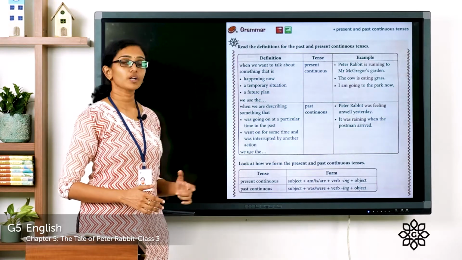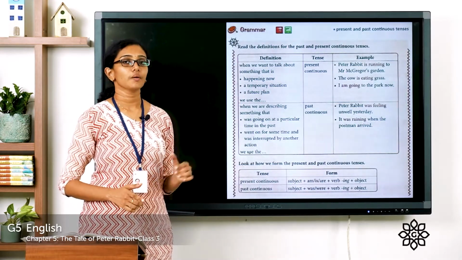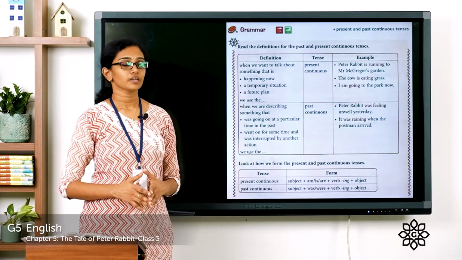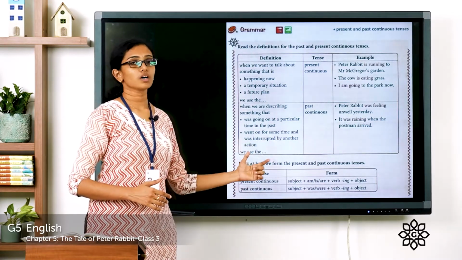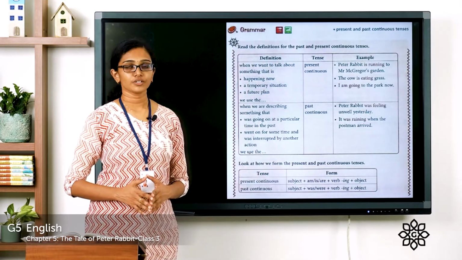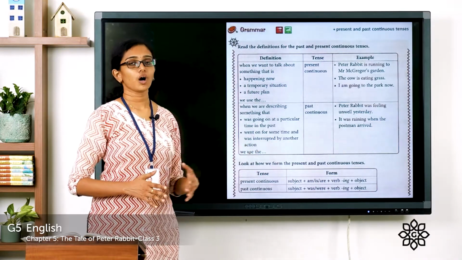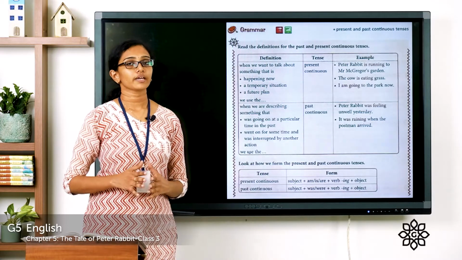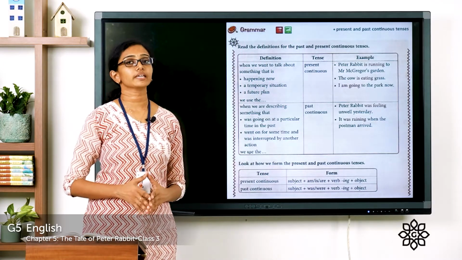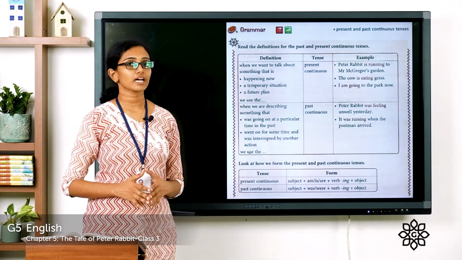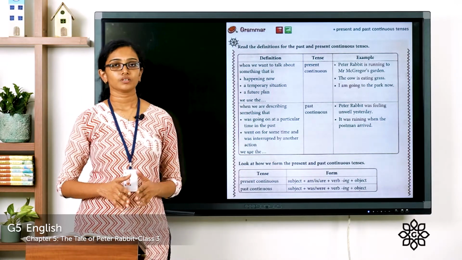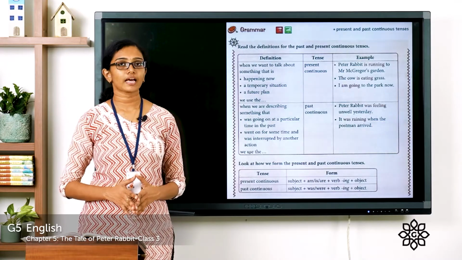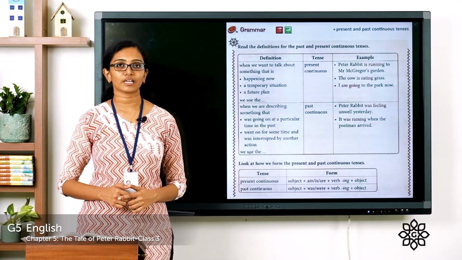Now what about the general format for writing a sentence in past continuous tense? You have to write the subject, which should be followed by either was or were plus the ing form of the verb plus the object. I was walking fast. They were playing cricket yesterday. These are examples of sentences in past continuous tense. So let's keep these things in our mind and move on to the exercises given in the textbook.